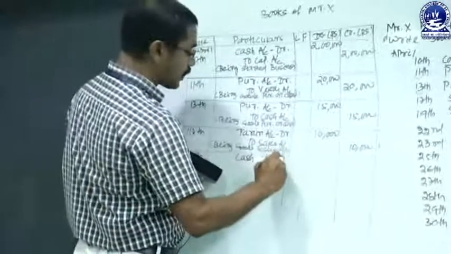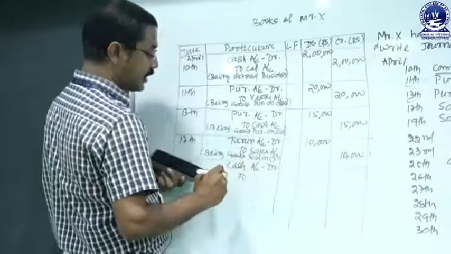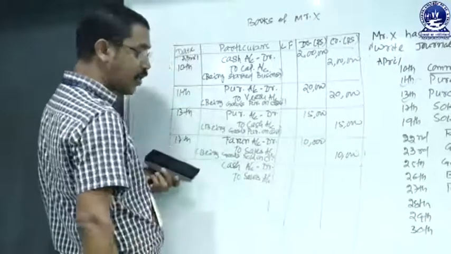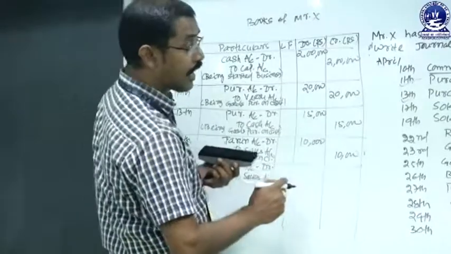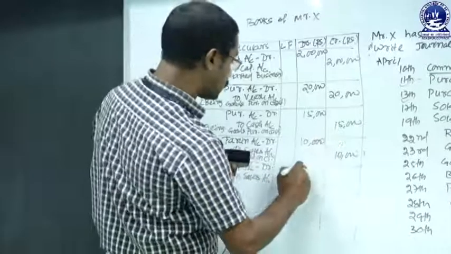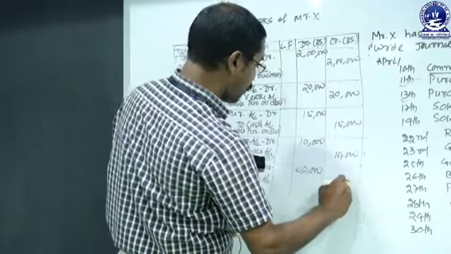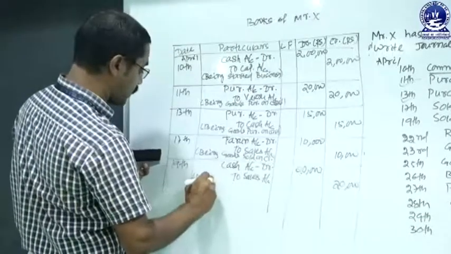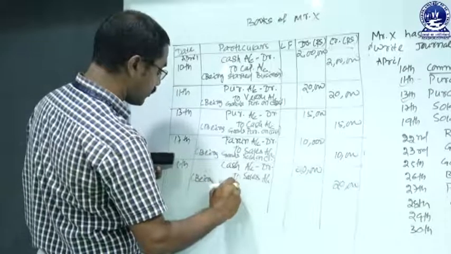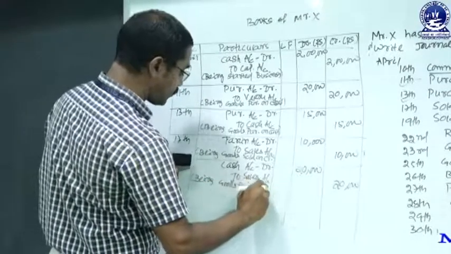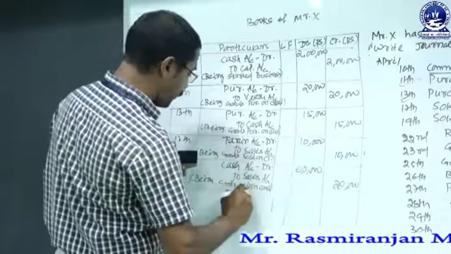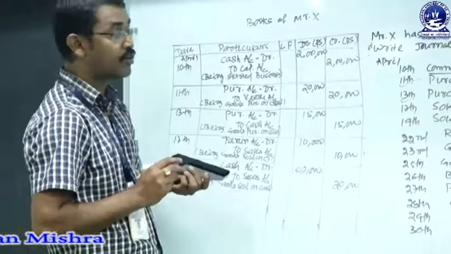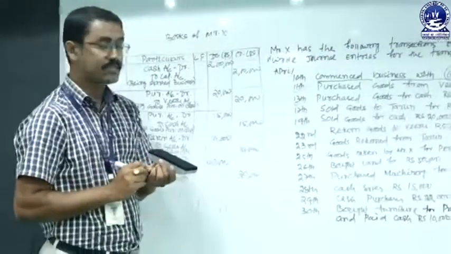So cash account debit, and the goods sold means there is a case of income and that is coming under nominal account, credit all income and gain, so sales account credit, and the amount is 20,000. We have to put debit 20,000 and credit 20,000. The narration is being goods sold on cash. Complete.